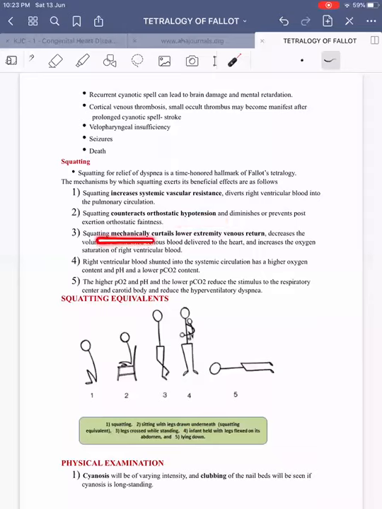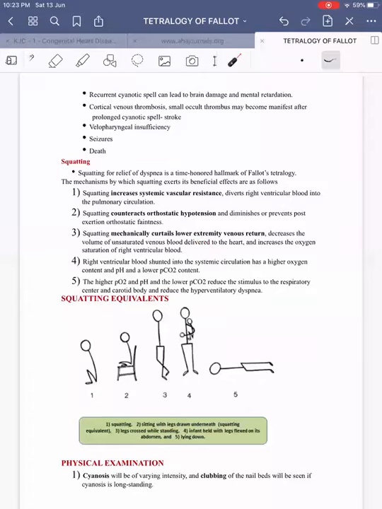Then squatting mechanically curtails the lower extremity venous return. This is more important. That is, it compresses both the femoral artery and femoral vein. As a result, it decreases the return of unsaturated venous blood from the lower extremity to the heart and increases the oxygen saturation of the right ventricular blood. So since less amount of desaturated blood comes from the lower extremity, the saturation of blood in the RV will relatively increase.